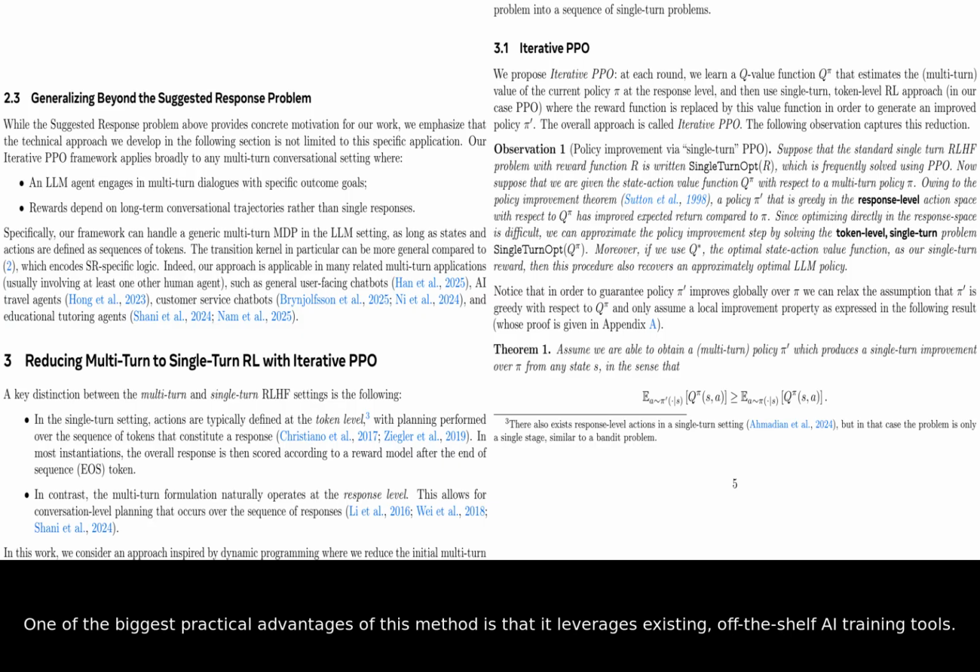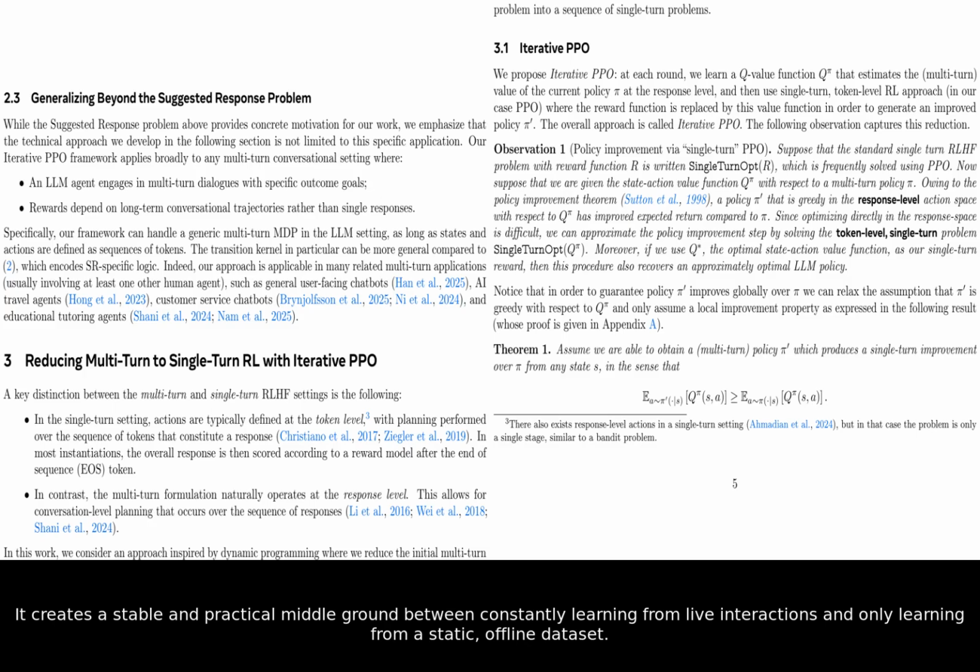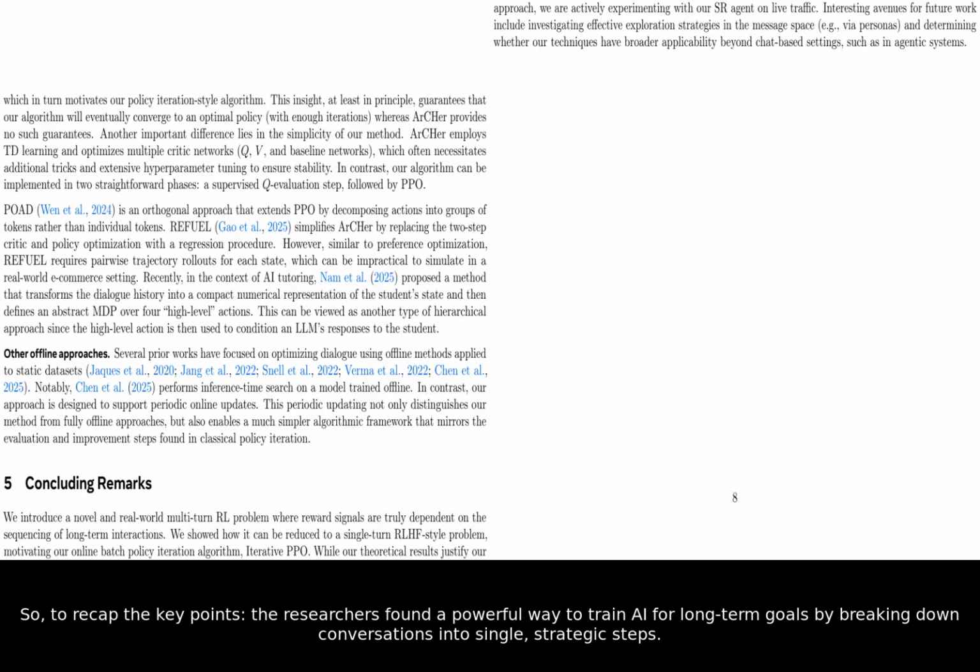One of the biggest practical advantages of this method is that it leverages existing, off-the-shelf AI training tools. This makes it significantly easier to implement than building a whole new system from scratch. It creates a stable and practical middle ground between constantly learning from live interactions and only learning from a static, offline dataset.